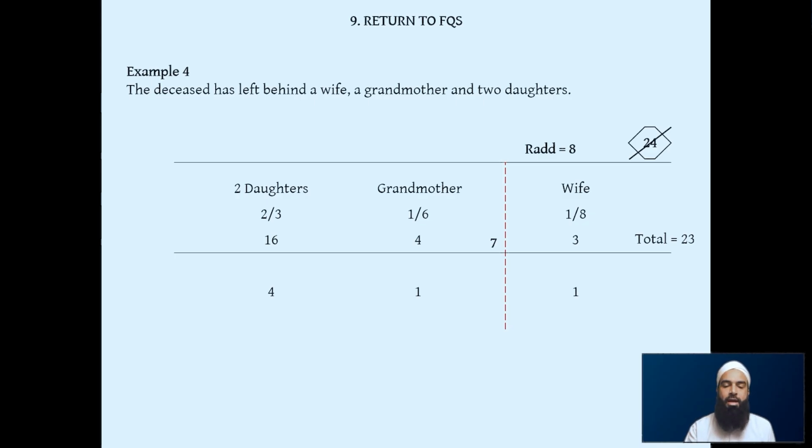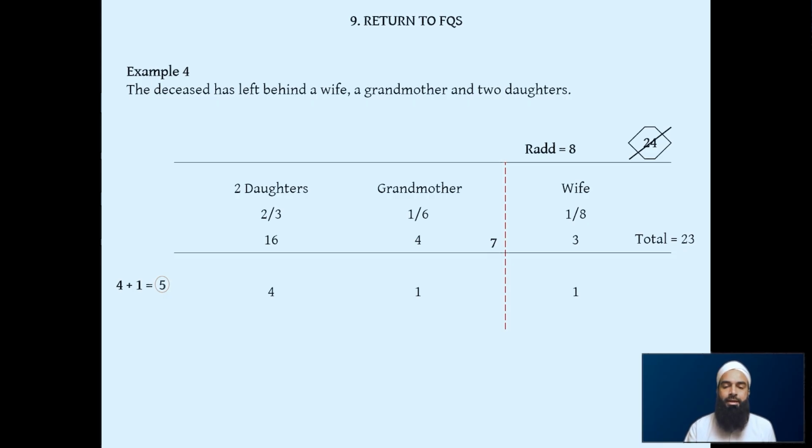Then next step, we add it up. 4 plus 1 equals our 5. And then we see whether that 5 here, is it the same as the mini divisor 7? It's not. So now we're going to have to follow through and do the rest of the steps. If it was the same, we could have just left it there, because the amount that we've given out is the same amount that we had left over. Hopefully people understand that. We'll do more examples of that later on.